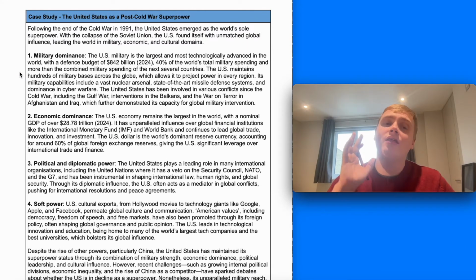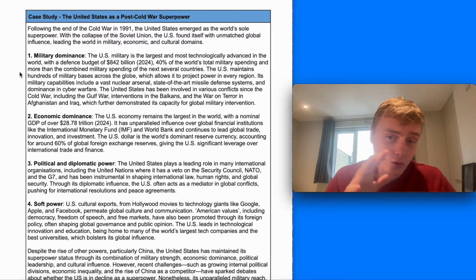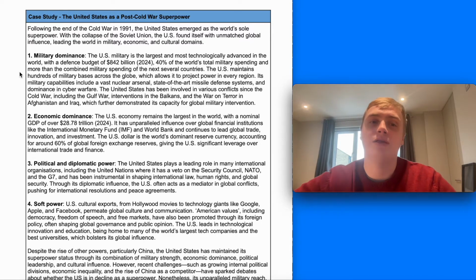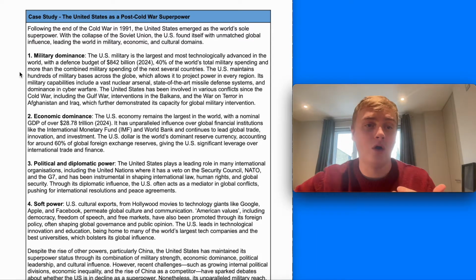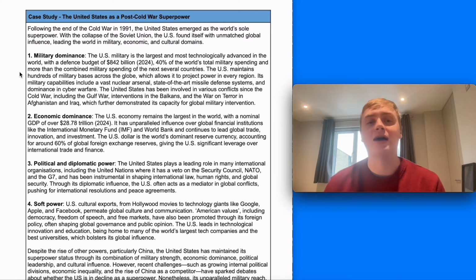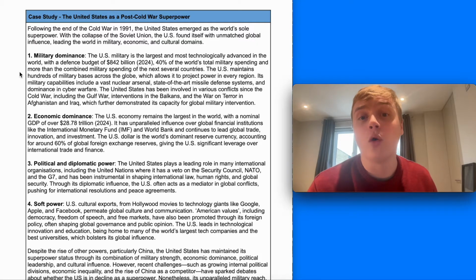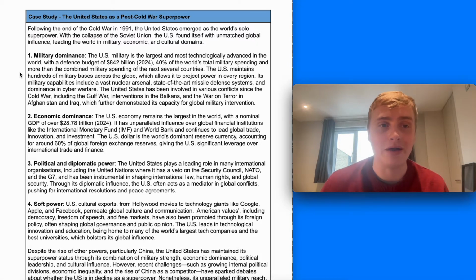So the case I'm going to use for this is the United States. Of course, we'll look at China and the debates on either side about whether it should be considered a superpower now. But following the end of the Cold War in 1991, there's no doubt that the United States emerged as the world's sole superpower, before it was a superpower in the Cold War anyway.